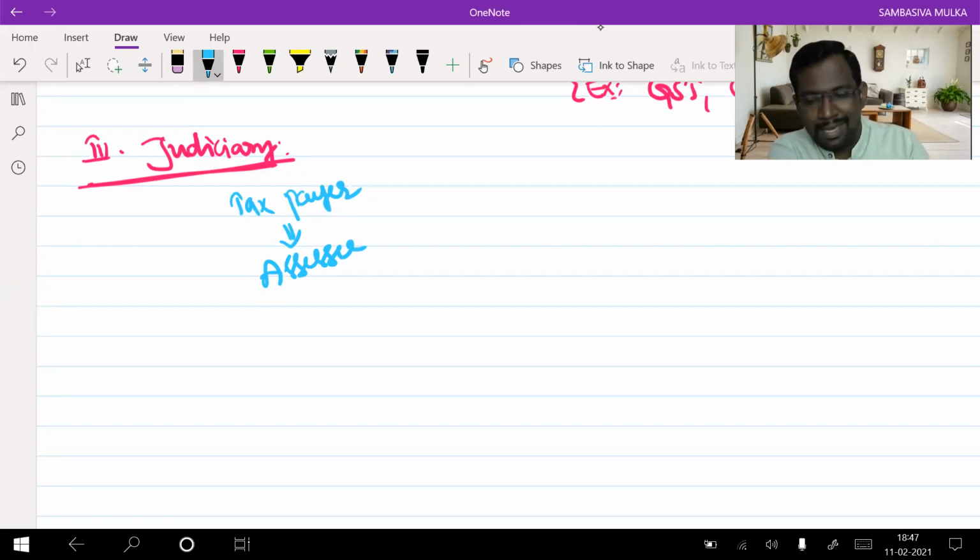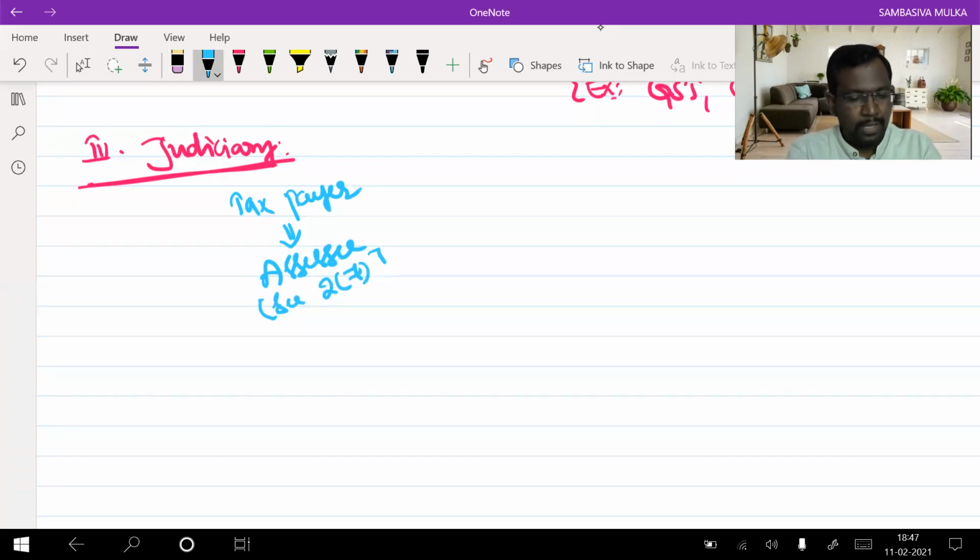Technically we call him an assessee. Assessee is the word defined in section 2 clause 7. There I will tell you what you mean by an assessee, but for the time being you can understand that assessee means a taxpayer, the person who is liable for the payment of tax. A person who is liable to payment of tax is called an assessee.